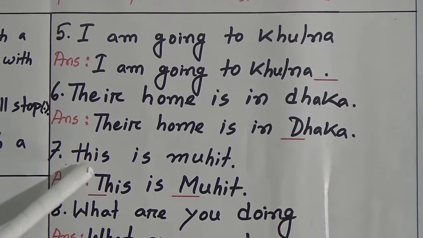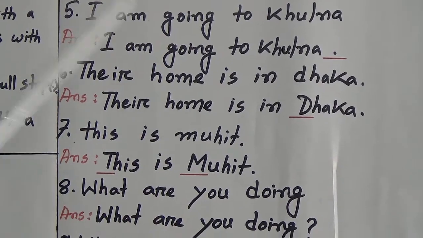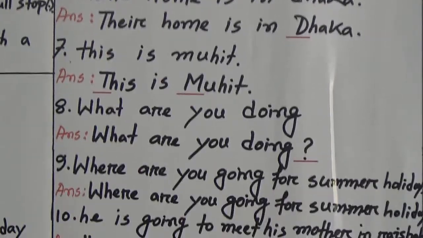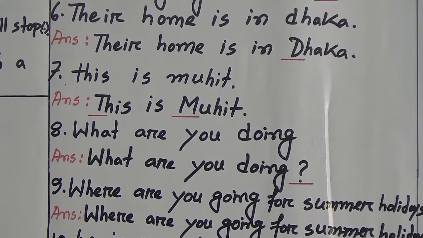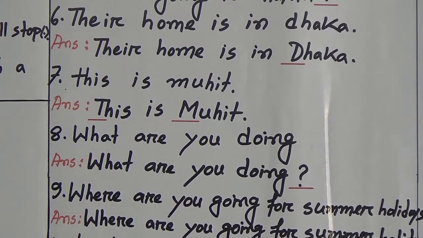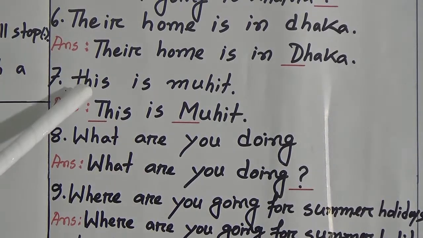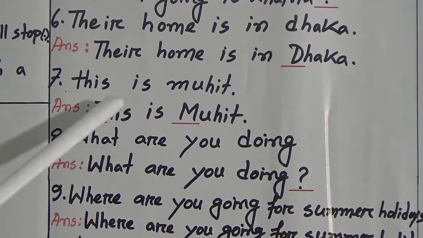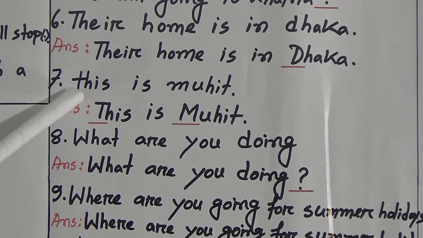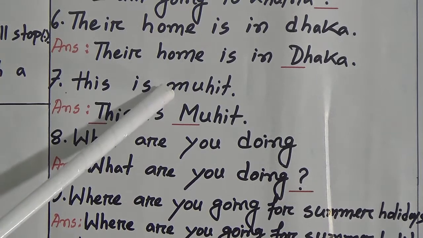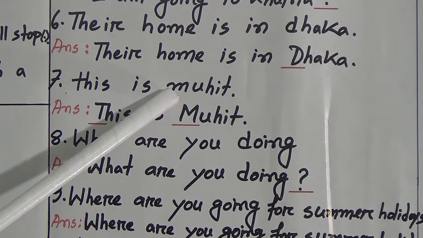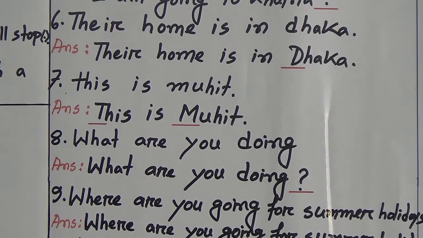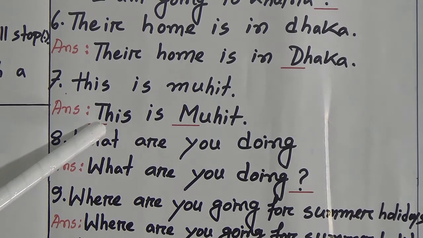Number 7. This is Mohit. This sentence is a little bit different from the other sentences, because in the other sentences we have found only one mistake. But in this sentence there are 2 mistakes. The first letter of this sentence is written in a small letter, and the word Mohit, which is a proper noun, is started with using a small letter. So we have to use capital letter in both the words.